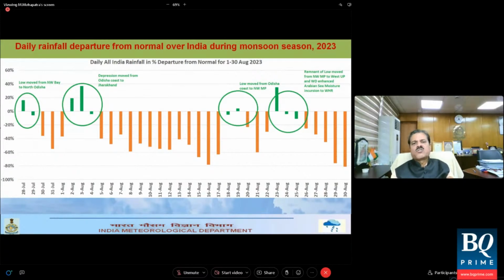After that, the monsoon trough shifted northwards towards the foothills of the Himalayas most of the days, and there was decreased rainfall activity. But another low pressure area formed around 18th August, and it moved from Odisha to northwest Madhya Pradesh. That changed things for the time being, and rainfall activity increased temporarily. And for about a week after that, since 26 August, the rainfall has decreased and it is further decreasing. And till today, it is continuously decreasing as compared to the normal.